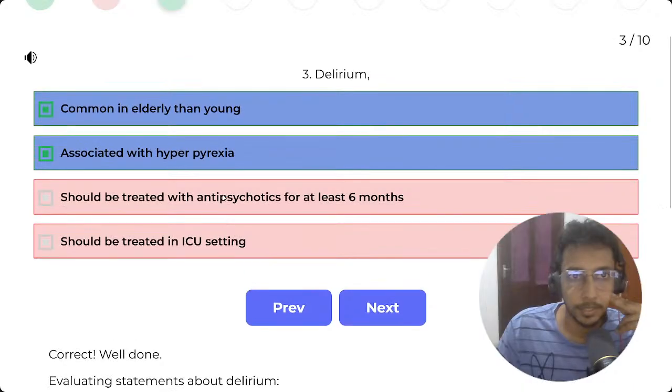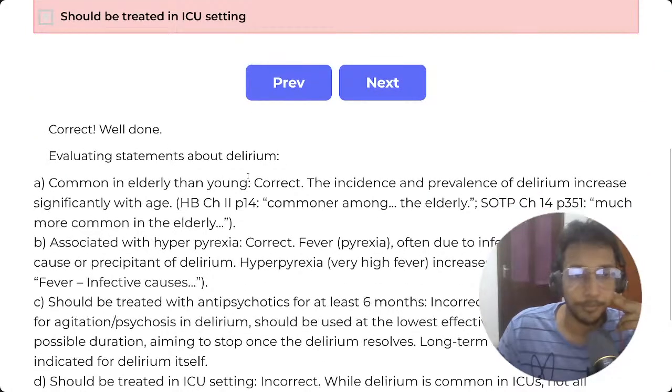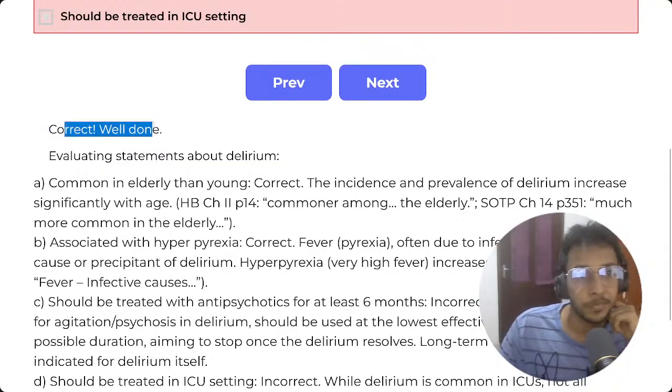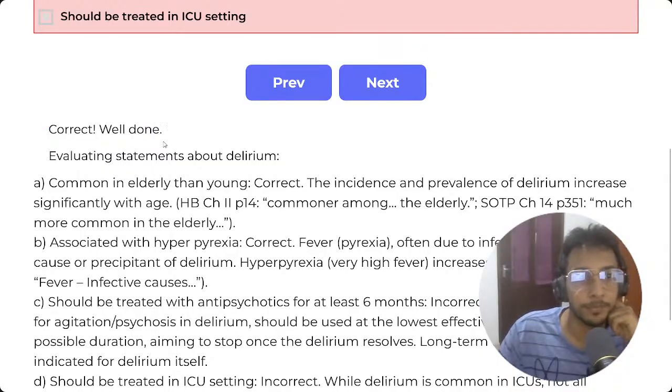I keep getting these right. Correct. Well done. I need to change the colors of these, like green color when it's correct.